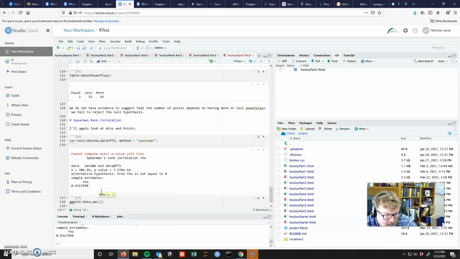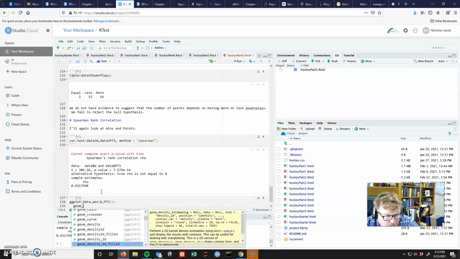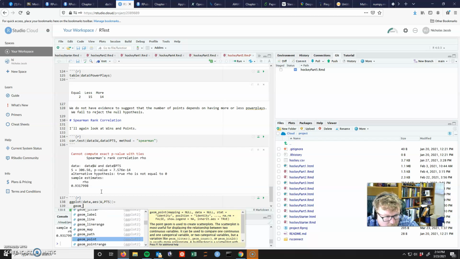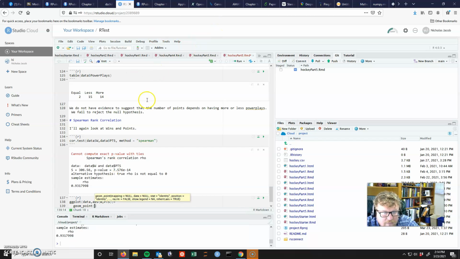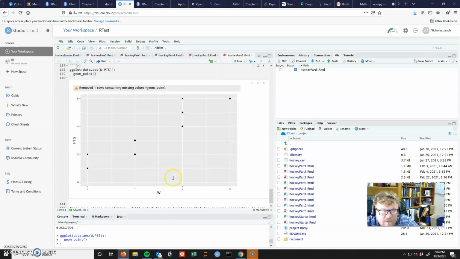So here we want the x to be wins, we want the y to be points, and we are going to do a geom, and I always forget which one this is, guys, I'm sorry. It's not a dot plot, it is a point. There it is, a point plot. I have to always scroll through to find that. There you go. That actually looks pretty terrible.